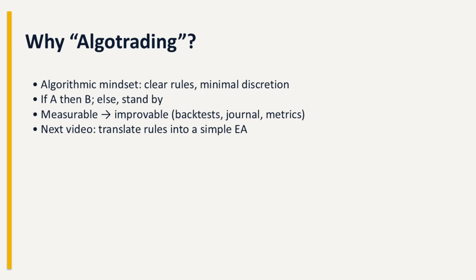I call it algo trading because the mindset is algorithmic. Clear rules, not arbitrary, and the willingness to test our ideas. Even if we execute manually, we think like an algo. If A, then B, otherwise nothing. Often, beginners tend to use too many indicators. It creates too much noise in the final result.